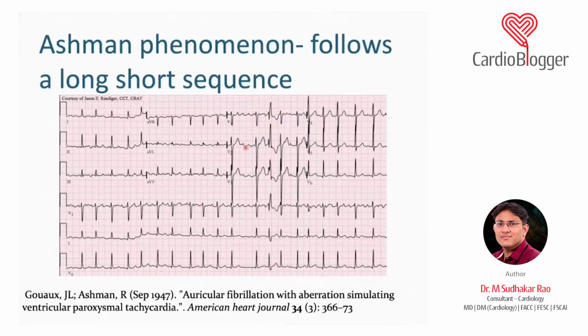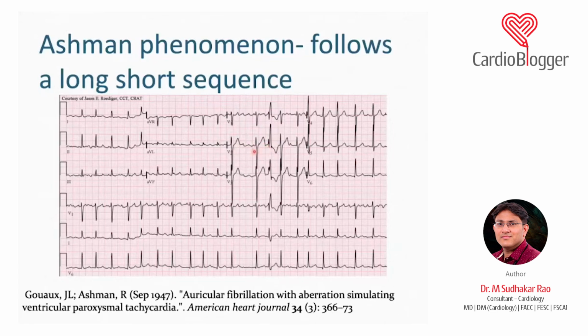Now, why is this happening? We know the His bundle will be in the refractory period. The longer the RR, the longer the refractory period of the His bundle. So here, the refractory period of the His bundle will be long. Until here, the His will still be refractory.